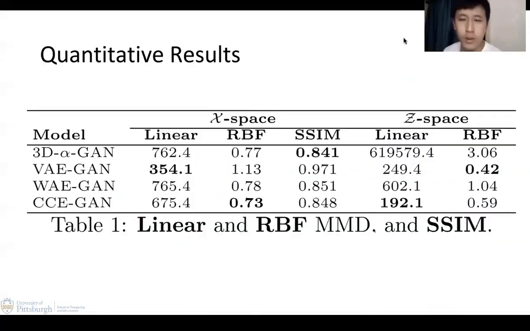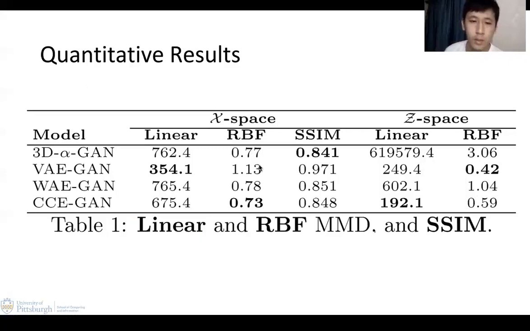Let us take a look at the quantitative results. First of all, for the latent space, or Z space, we use the maximum mean discrepancy, the MMD metric, to measure the distance between the output distribution and the Gaussian distribution. We sample from the encoder's output and also from the Gaussian distribution, and then we use the MMD to measure the distance between them. It turns out the models that have the shortest distance are VAE GAN and our model. For the X space, or the image space, we do the same thing with the generator's distribution and the real images in the training set.